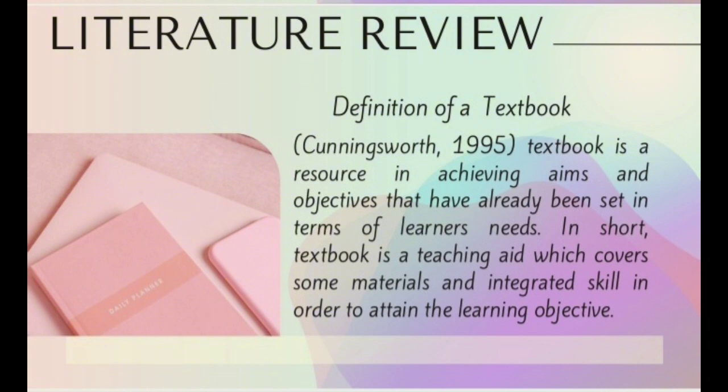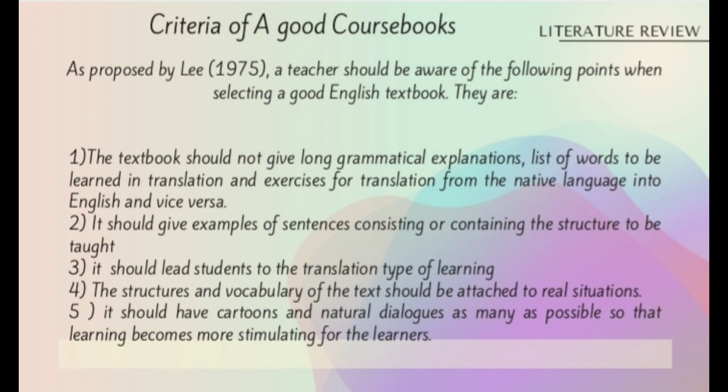The first is the definition of a textbook. Cunningsworth 1995: a textbook is a resource in achieving aims and objectives that have already been set in terms of learner needs. In short, a textbook is a teaching aid which covers some material and integrated skills in order to attain the learning objective. Let's move to the criteria of a good coursebook.